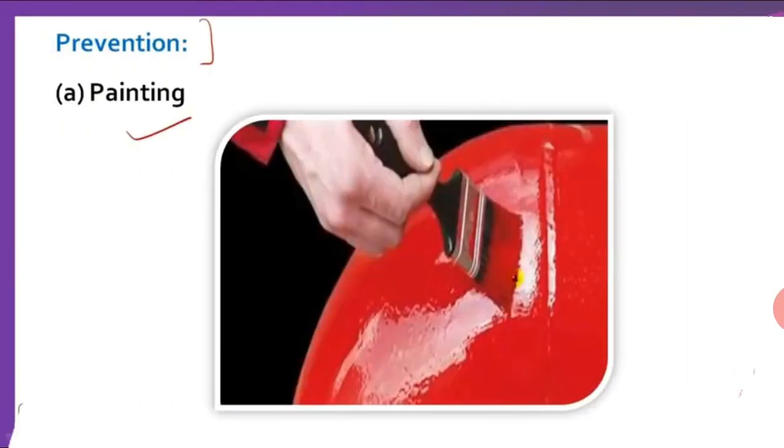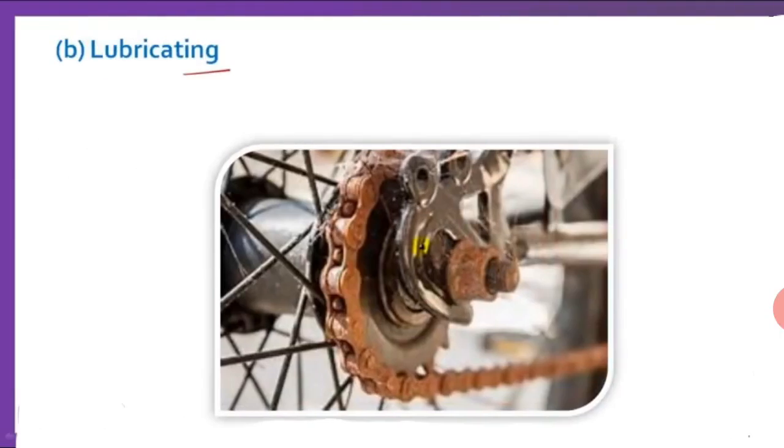How can we prevent rusting? First method is painting. We apply paint on any iron article. Next is lubricating. Lubricating means oiling of any vehicle or any machine. We apply oil so that it prevents rusting.